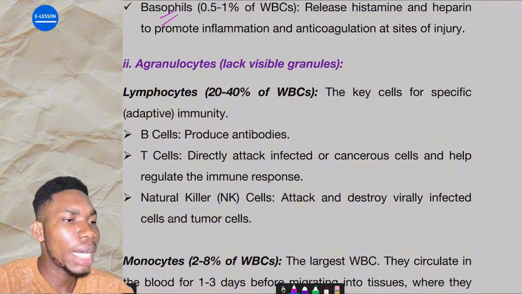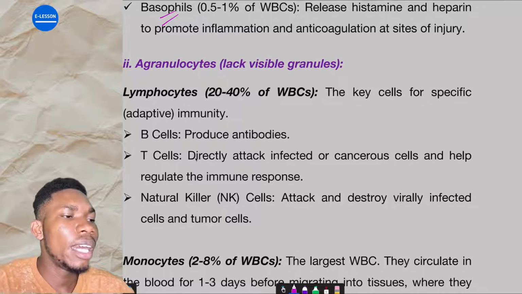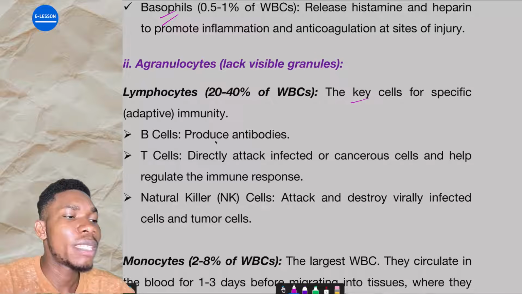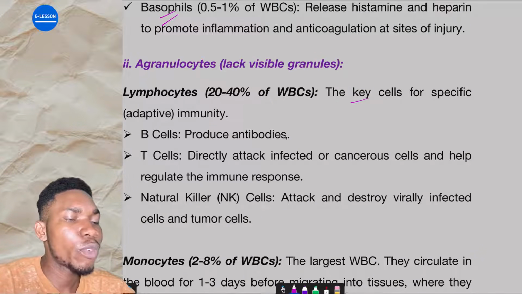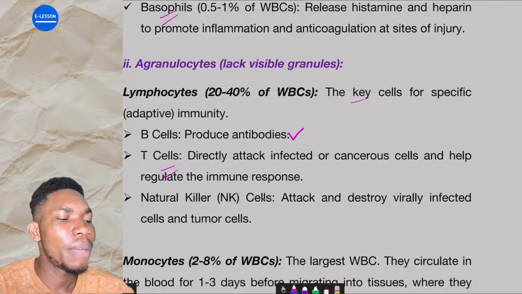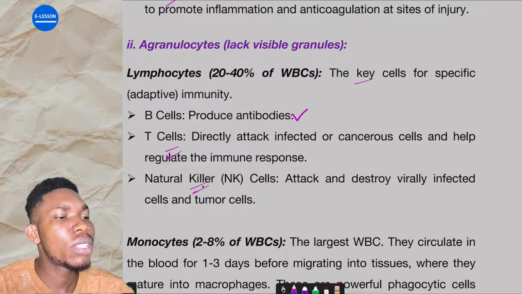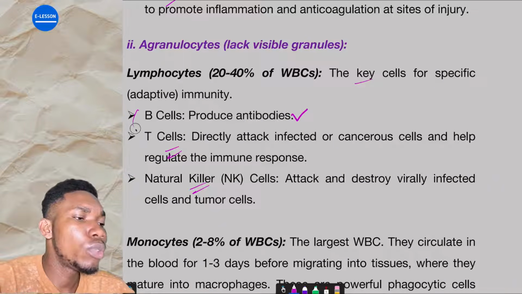Then we have the agranulocytes. I told you that they are the ones that end with "cytes". Lymphocytes are the key cells for specific or adaptive immunity. We are coming to that. The B cells of the lymphocyte produce antibodies, while the T cells directly attack infected or cancerous cells and help regulate the immune system. And then we have the natural killer cells. They form under lymphocytes, but you will do them under immunity.